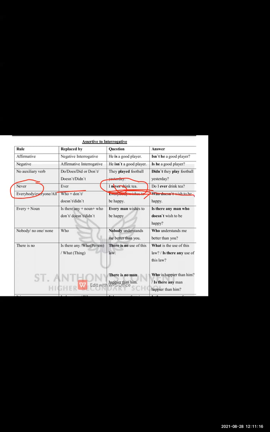As I told you, students, if there is no helping verb in a sentence, at that time we use words like do, does, did, or don't. So observe in this sentence, there are no helping verbs. So they are using do. Okay, I never drink tea. Do I ever drink tea? Then the question mark. Okay. Now, let me see the next rule. What is the next rule? The next rule is, if you find in the sentence